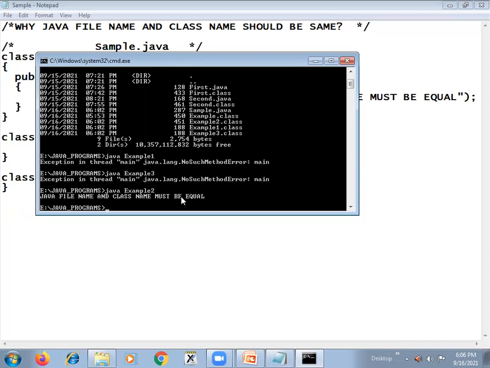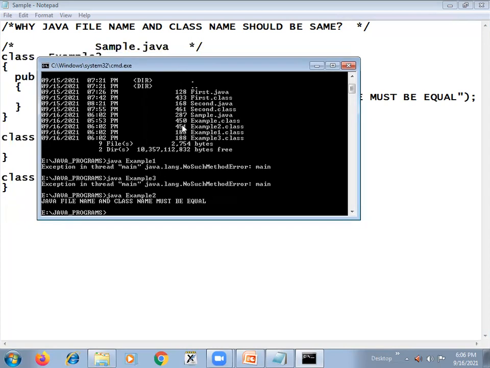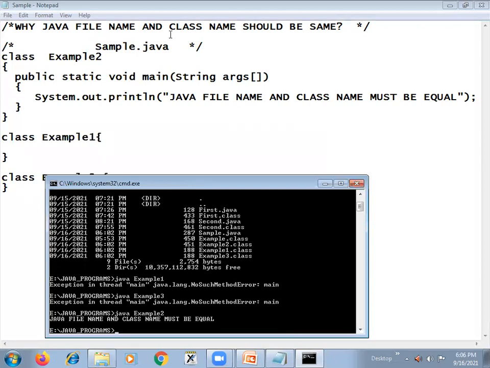So to avoid this confusion, to overcome this difficulty, generally what we do is we write the class name and Java file name both the same. And if your Java file contains more than one class, then the class containing the main method and your Java file name should be the same. So it should not be sample.java. It should be example2.java.